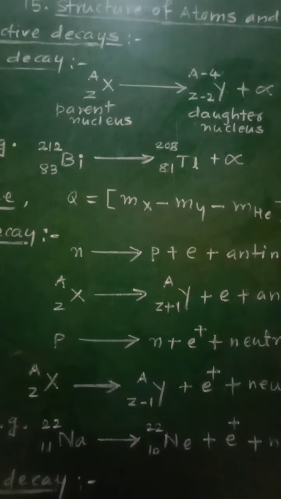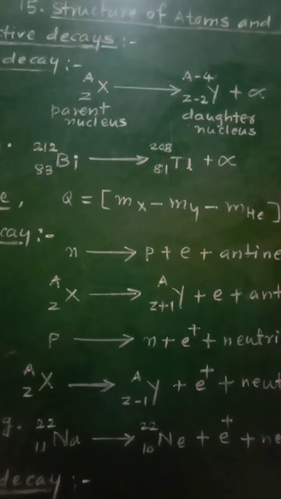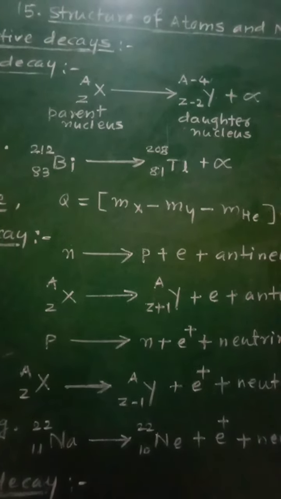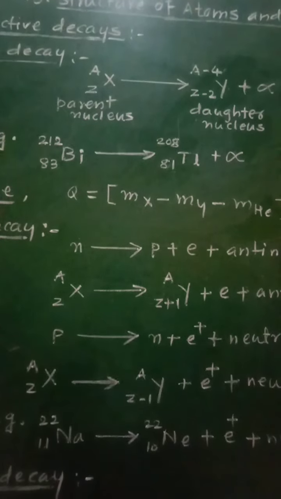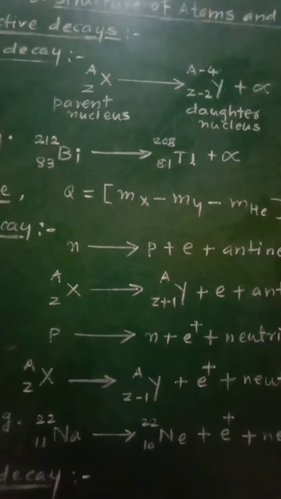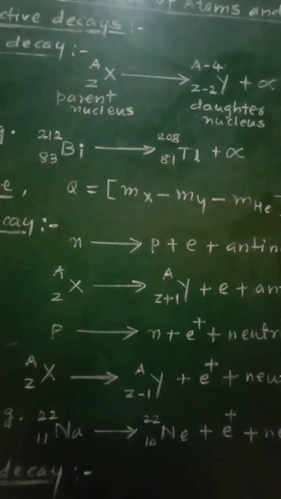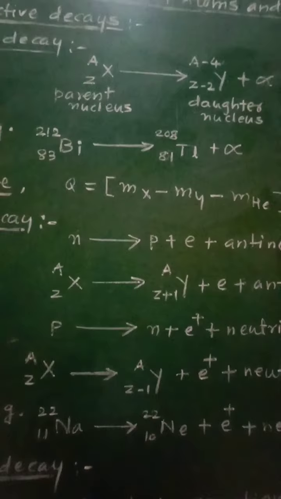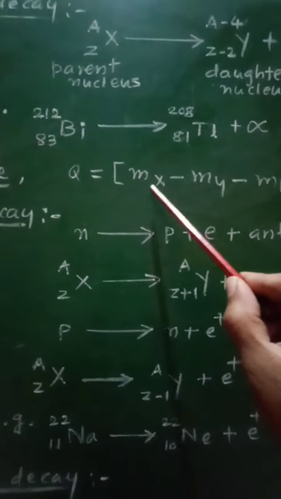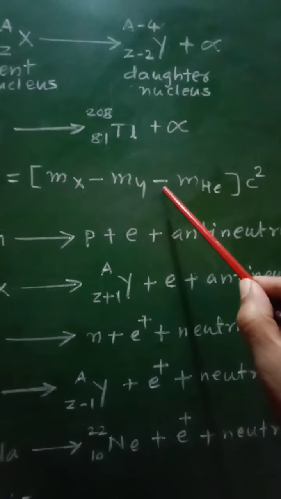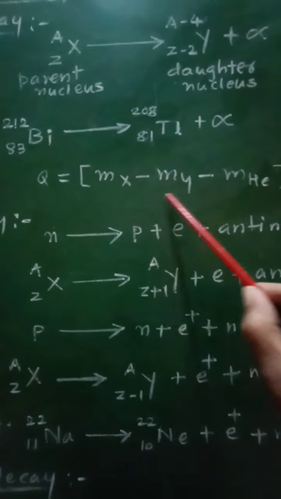The difference in the energy equivalent of the mass of the parent atom and that of the sum of the masses of the products is called the Q value. Q is equal to (mx minus my minus mHe) times c squared. So this is the Q value.